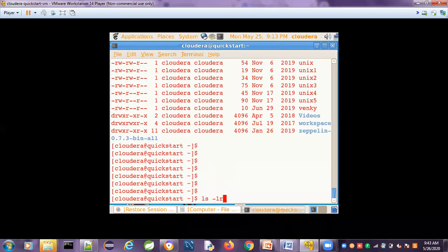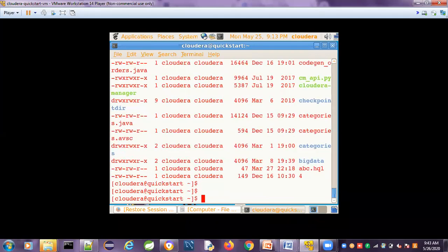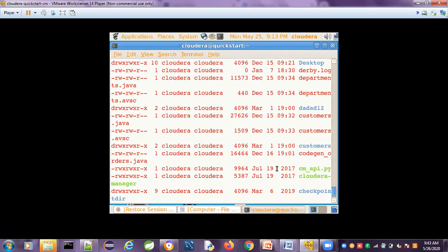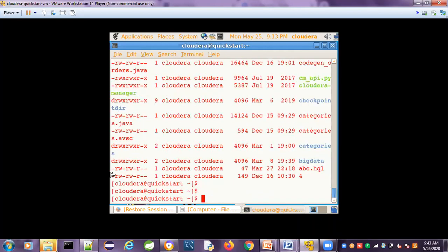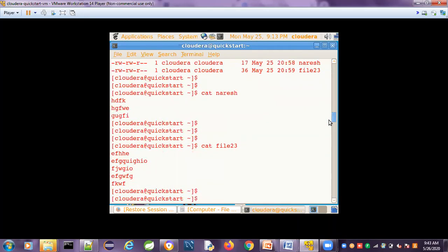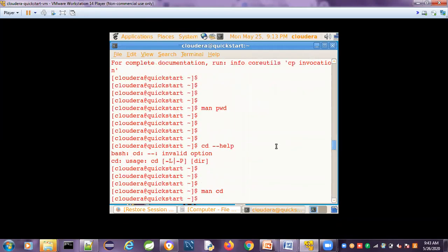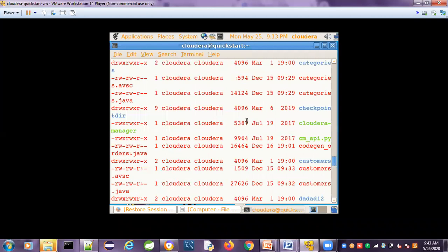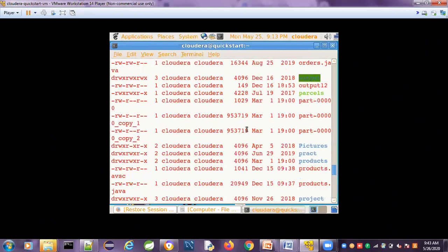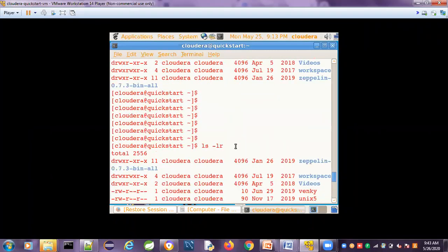Suppose I give the r option. R is used for reverse order. While sorting the data, it is in reverse. ls -lr: L is the long listing, R is the reverse. See here, reverse means the file created first, on December 16, is shown last. Just now we created the files, Naresh and some other files; those will be at the top.